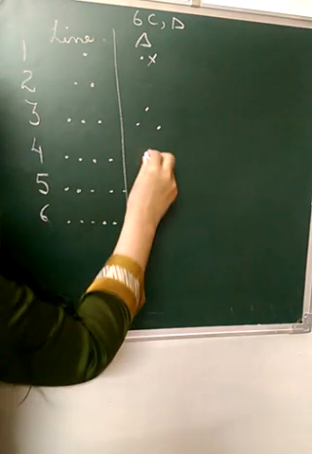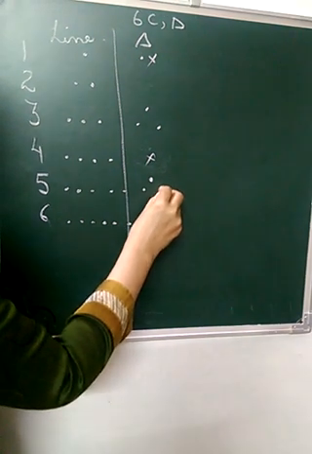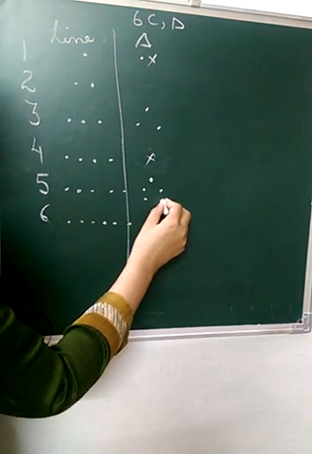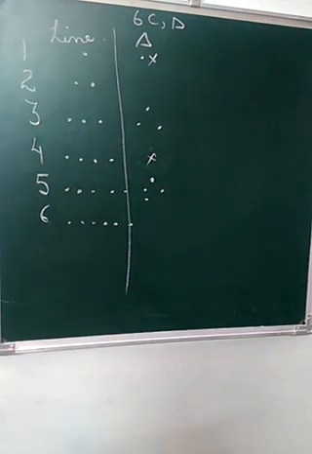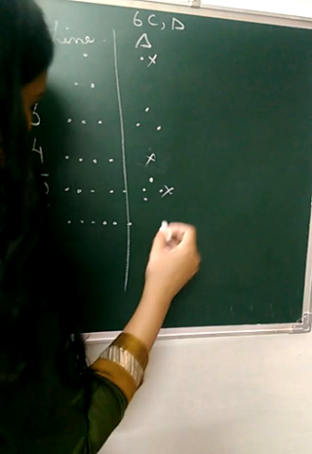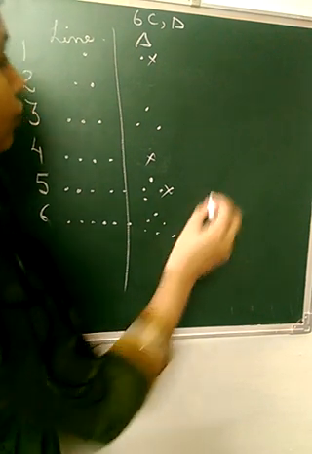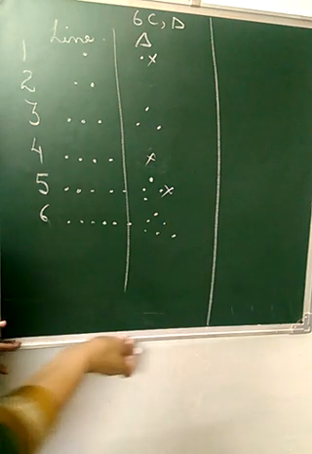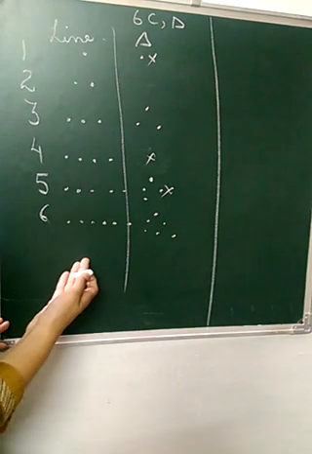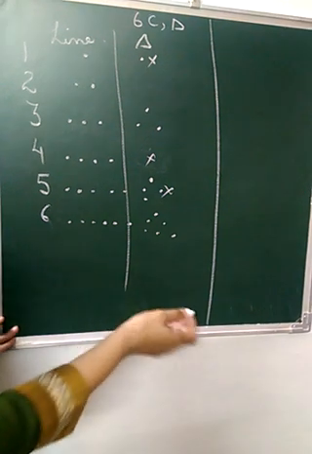This is 3, so not possible. 4, again, you can see not possible. So this is also not possible. 6, possible. Yes. So all the numbers can be shown in the form of a line, but not all the numbers can be shown in the form of a triangle.